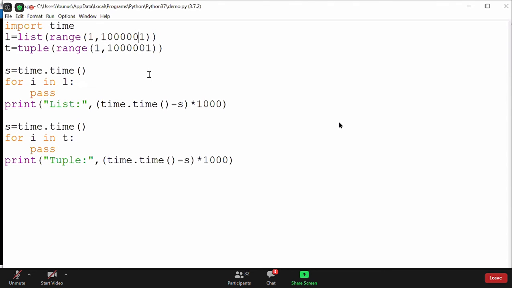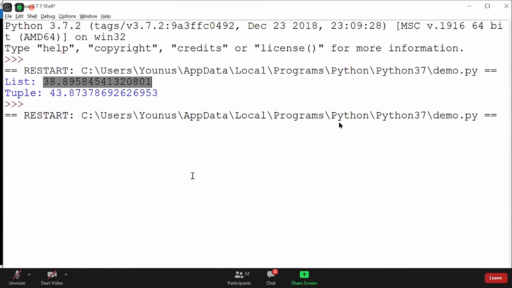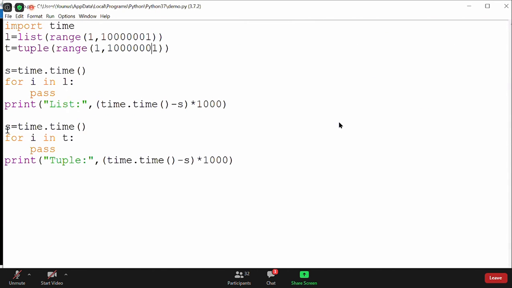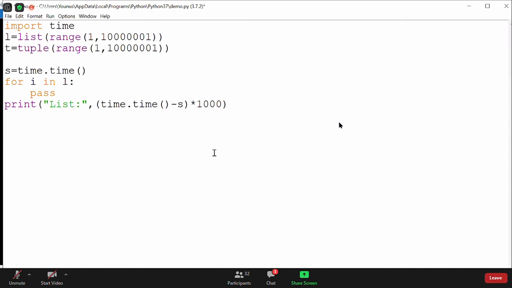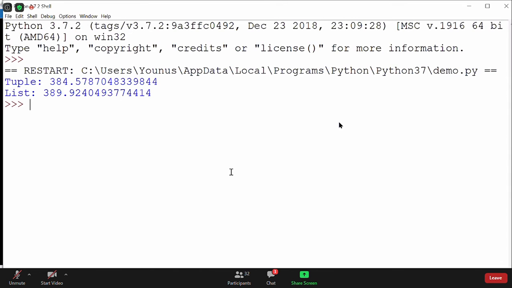Let me add one more zero here and check with that now. So let's check whether the list is taking more time or the tuple is taking more time. The tuple is taking a little more time here compared to the list. Let's interchange them and check what happens. Anyhow, the starting time and ending time are different, that's perfectly fine for us. Now you see the list is taking more time.